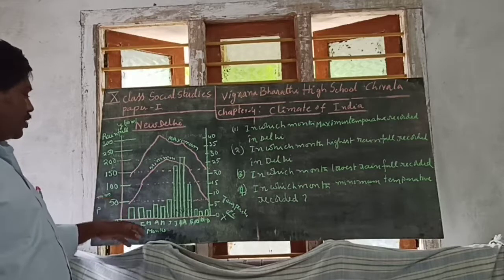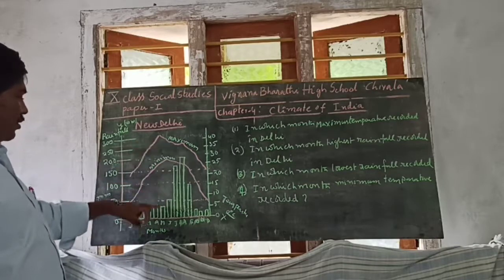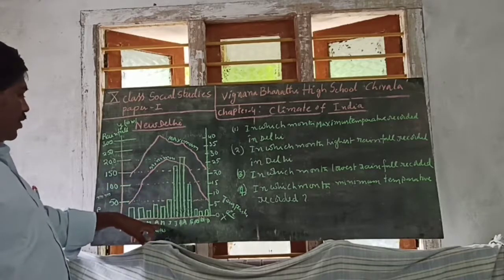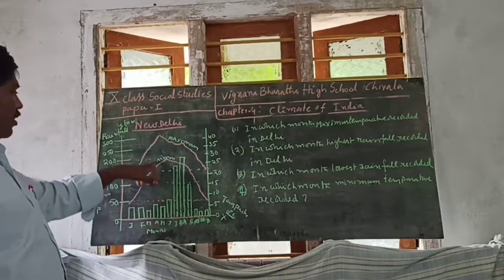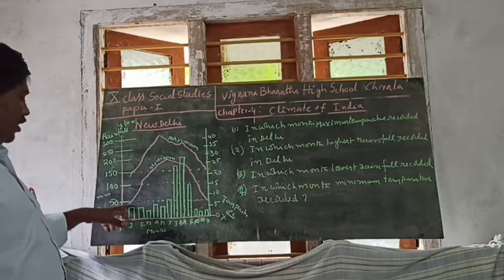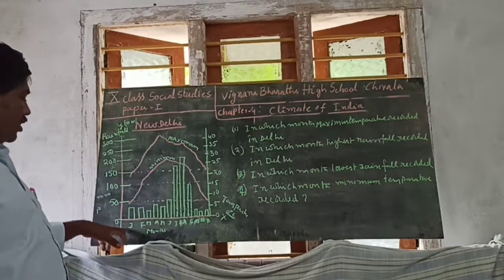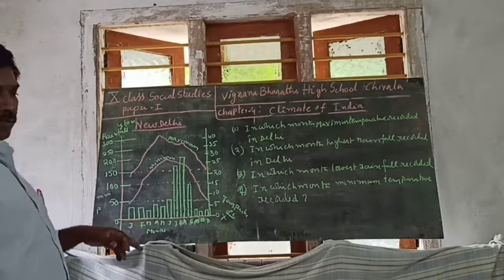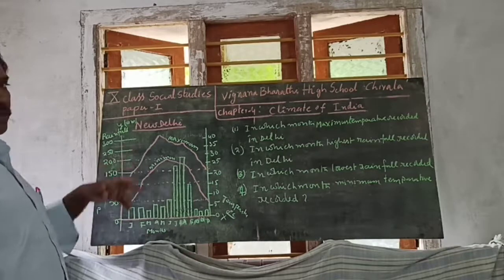The highest is recorded in April or May month. Highest temperature is recorded in the April month, and the lowest temperature is recorded in January month. So these are very important things.